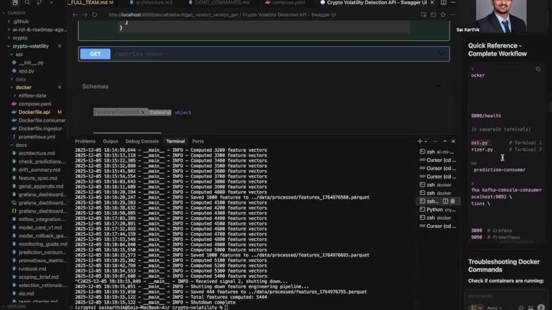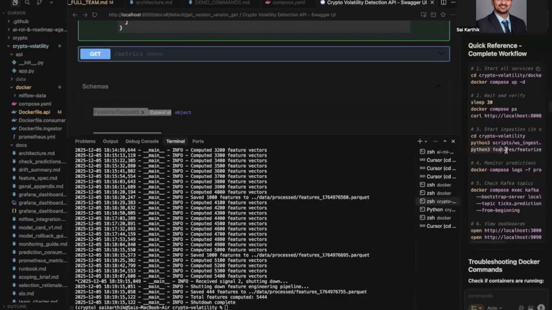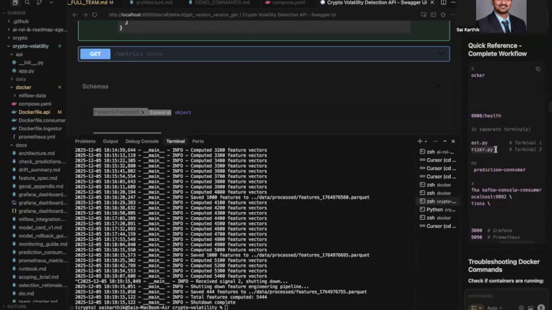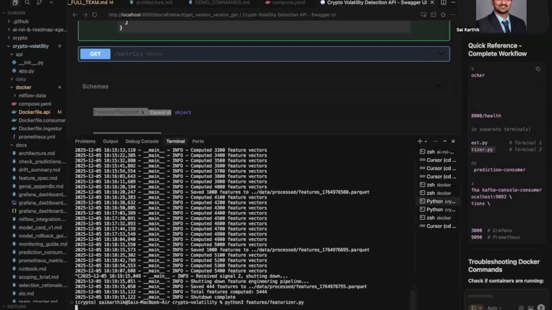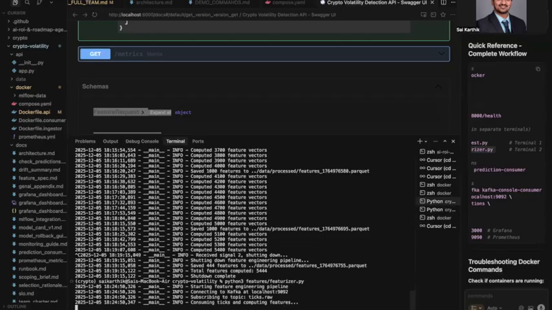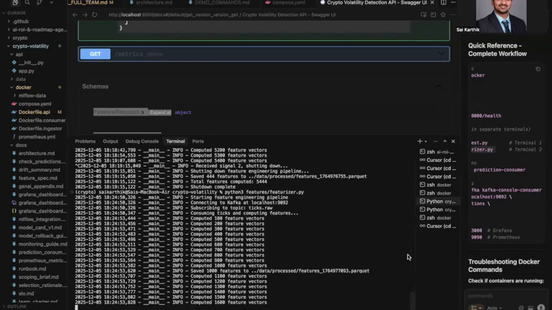The next is to run the featurizer file. The featurizer basically takes the raw data from the WebSocket and then builds the features, and these features are then sent to the ML model, which does the prediction. We can see that features are being built on the live stream.